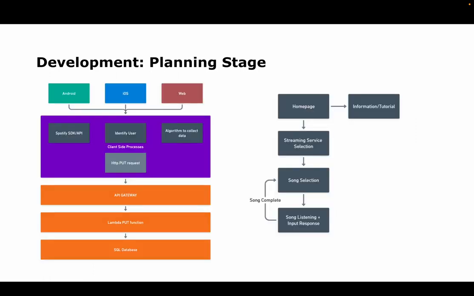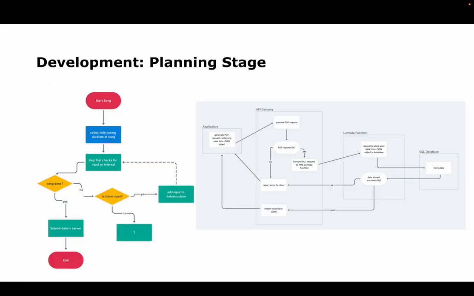And so we started planning out. We decided that we were going to use an API gateway, which is an AWS tool that acts as a buffer between the world and Lambda functions, which we would use, and then our Postgres database. And then also we planned out what the pages in the app would look like on the right. We created an algorithm on the left, which is very close to what actually was created. And on the right, you can see we had a plan of how we would interact with the gateway and our Lambda functions, which are running Node.js, and then our SQL database.